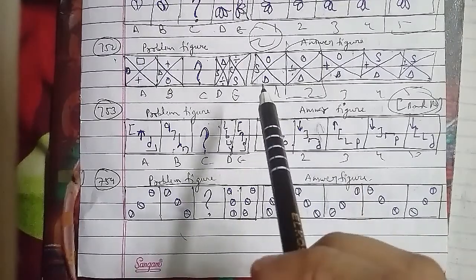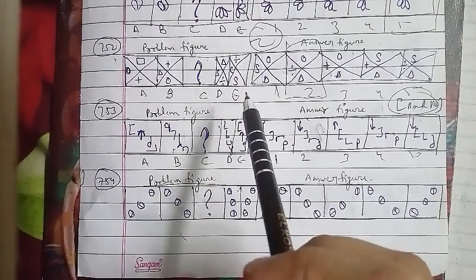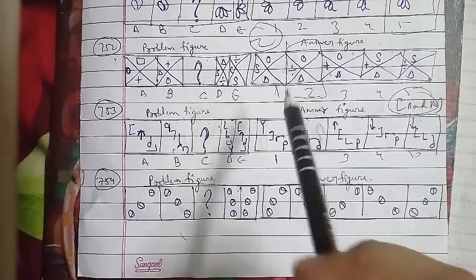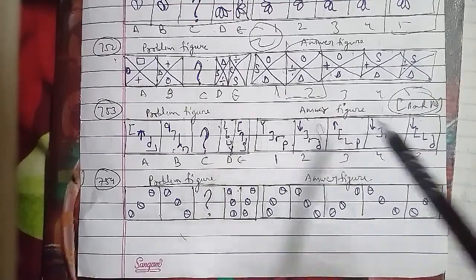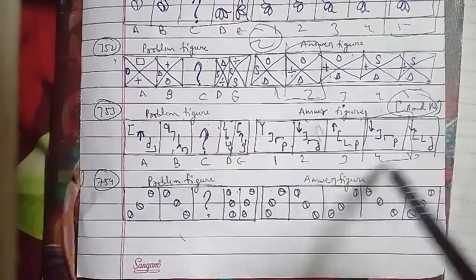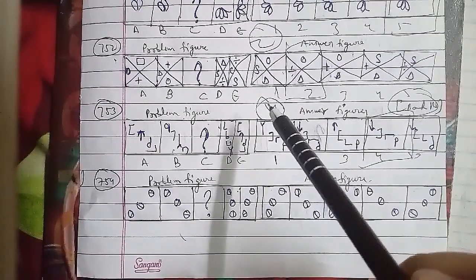Let's go ahead with the other one that we have to discuss. This is the 754th question of the session, which has the problem figures, and these are the answer figures that have been named as figure A, B, C, D and E, and this has been named as 1, 2, 3, 4 and 5 respectively as well.